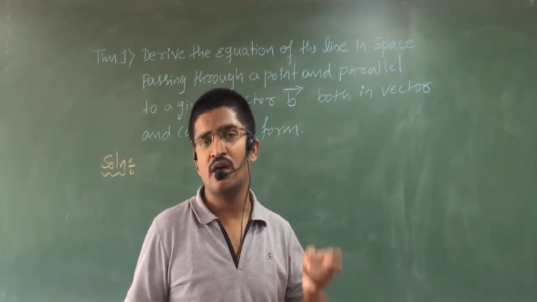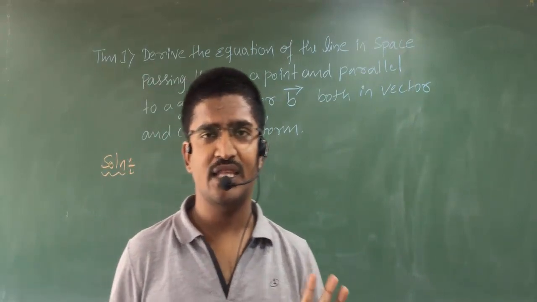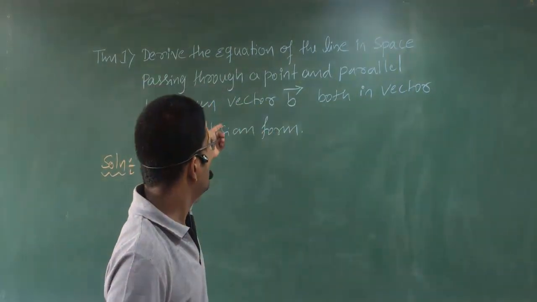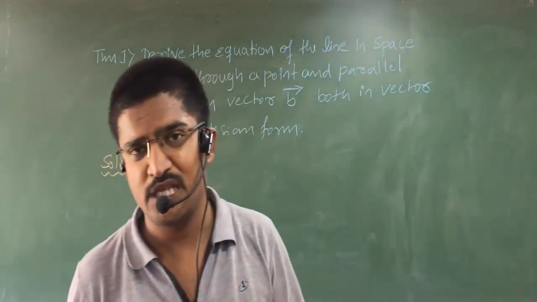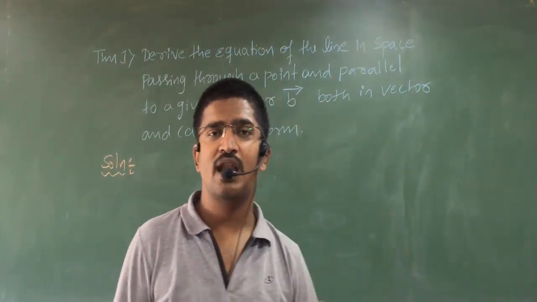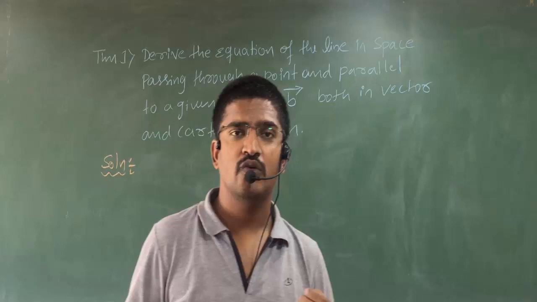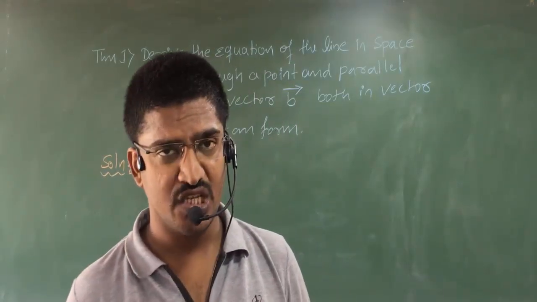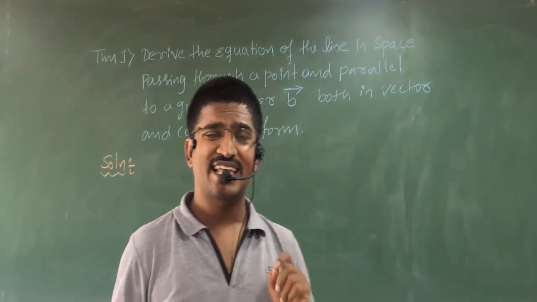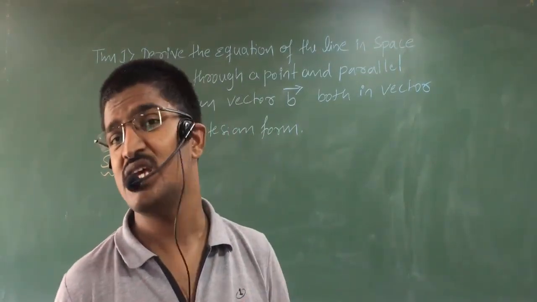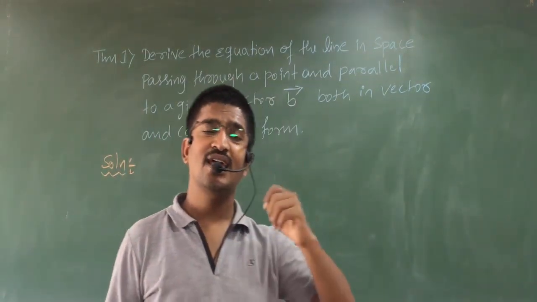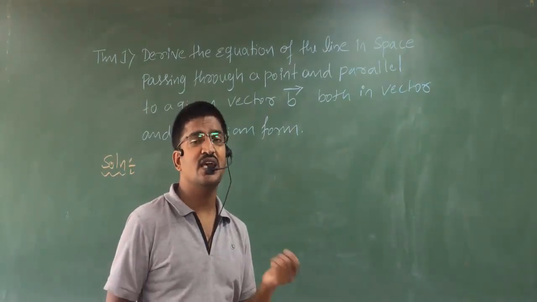Are you getting my point? But the statement will be given like this, either in the explanation form or in the short form. Please remember, like this they will ask in both forms, vector form and Cartesian form, not only in a single form.